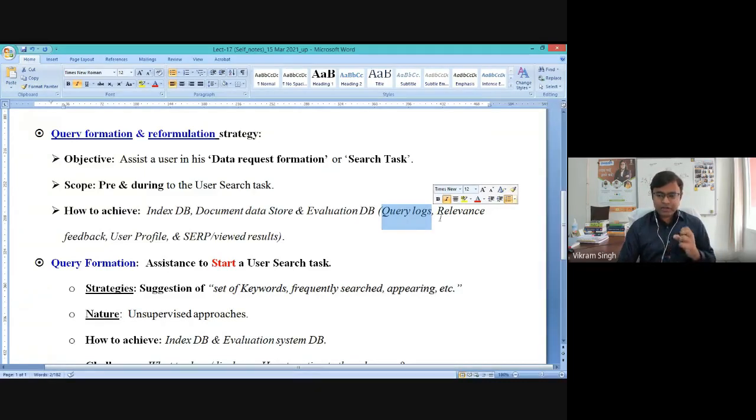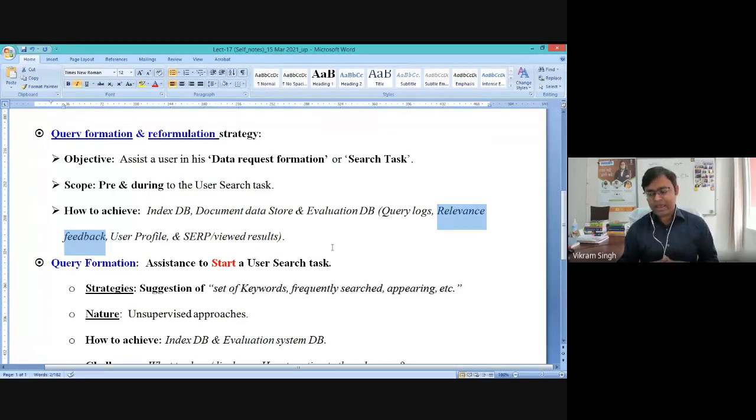We could have some data related to the user, possible user relevance. So if the user has engaged with the results by applying some kind of bookmarking, some kind of negative or positive feedback, all these relevance feedbacks can be maintained inside this evaluation database. Similarly, the user profile can also be retained in this database.